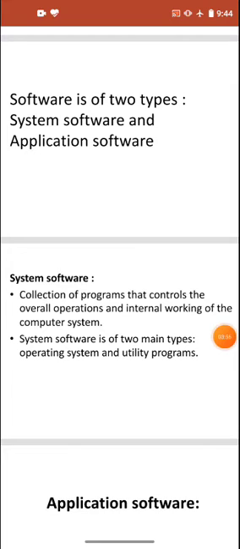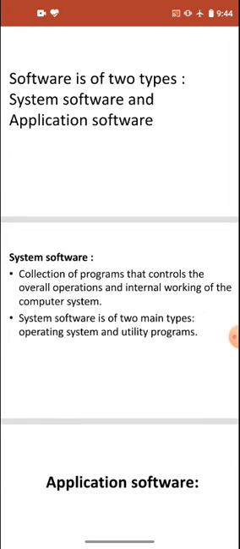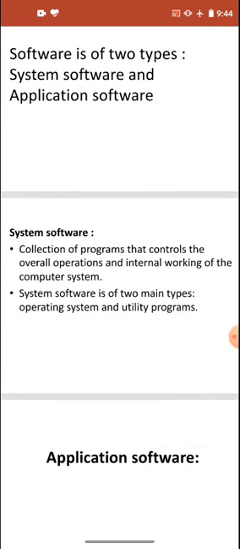Now second is utility programs. Utility programs are those programs which enhance the ability of the operating system. Like if the operating system is providing us the graphical user interface, utility programs give the ability to make the operating system work better. Example is antivirus.